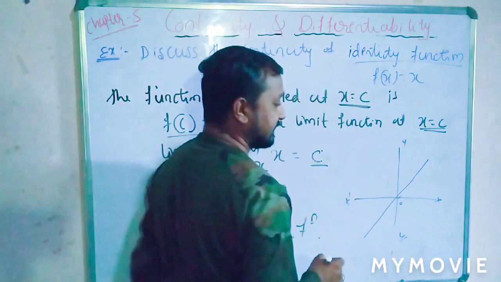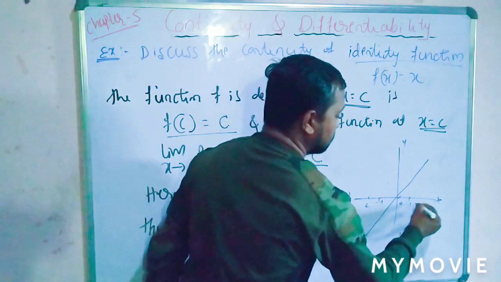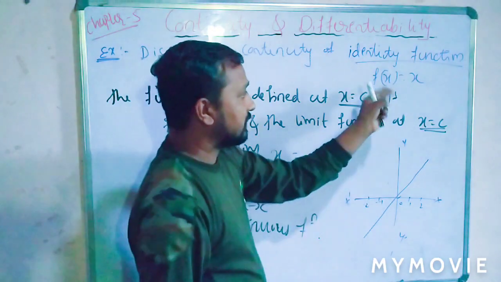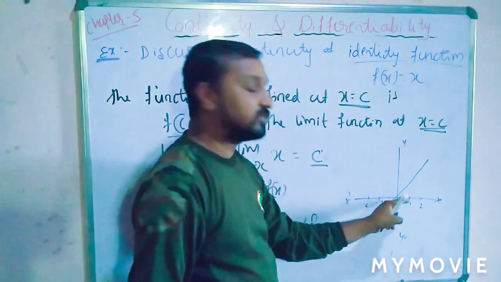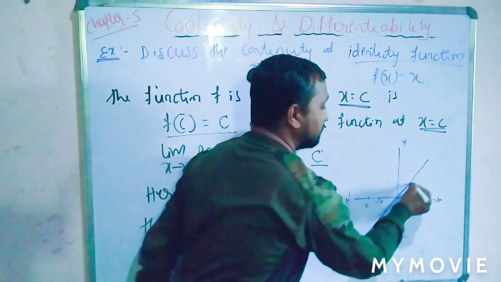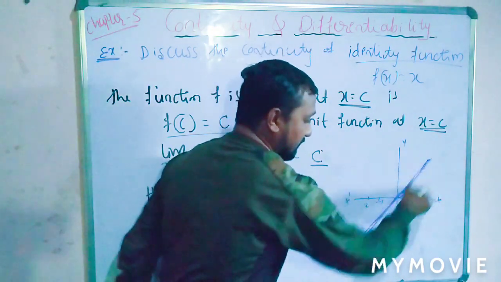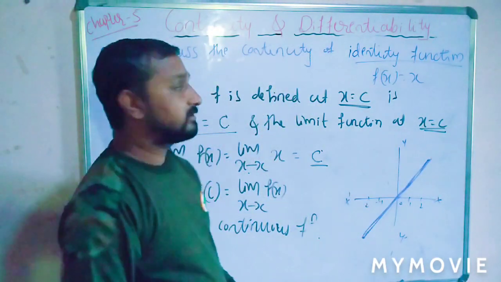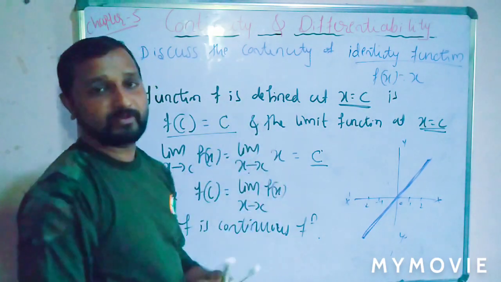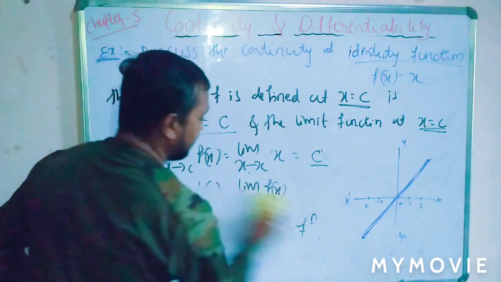This is the negative region, -1, -2, and the positive region 1, 2. So this is the graph of y equal to f of x equal to x. This is the identity function. Here also we draw without lifting the pen from the plane of the paper, so this is also a continuous function. We cannot lift the pen. Is that clear? This is a very important concept, students: the continuity of the function. Generally, these are the general examples.